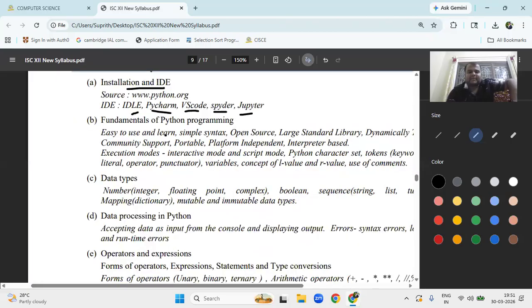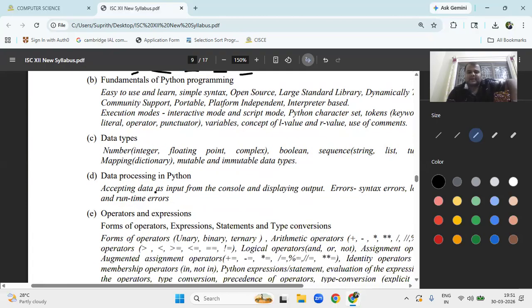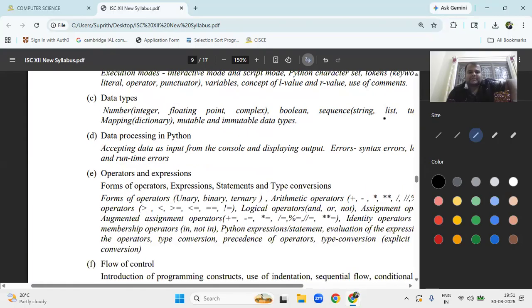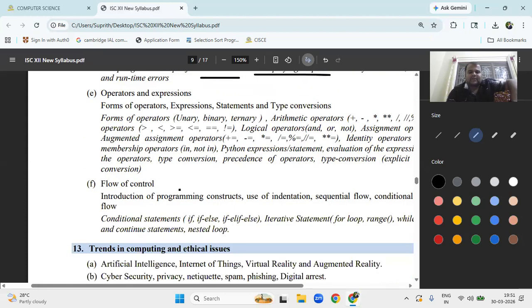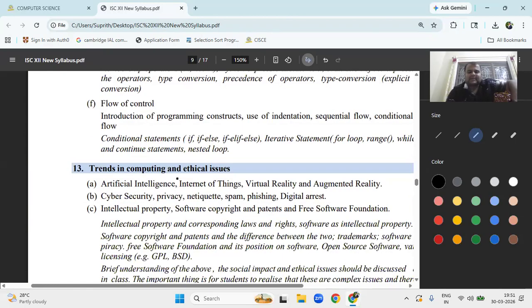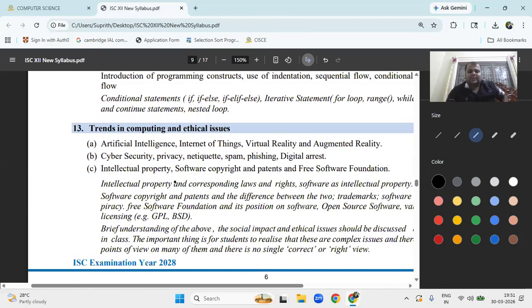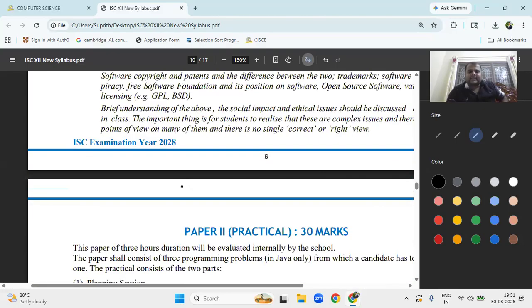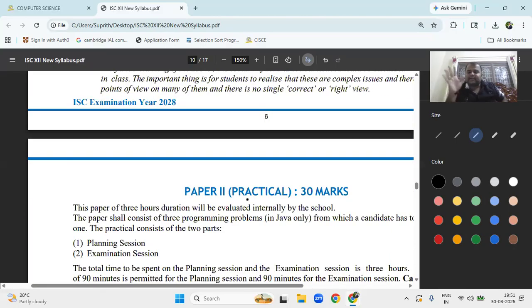And what are the fundamentals of Python programming? Language, dynamically typed. Okay, this is an easy topic. Next, data types, like in Java, data processing. What is this? Number systems. Okay, data processing: how to input, how to output, and errors. Next, operators, flow of control, if, else if. Next, trends in computing. Okay, these are the syllabus in the 11th. So you are going to learn Python for 15 marks. So basically 25 marks for computer hardware, 30 marks for Java, and 15 marks for this one.